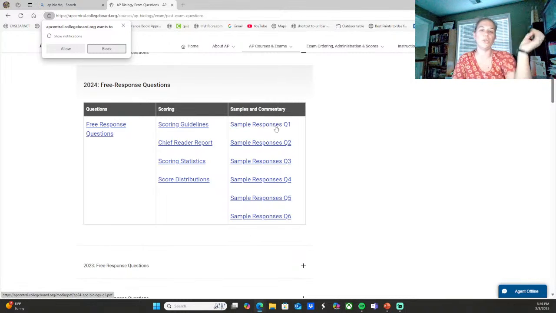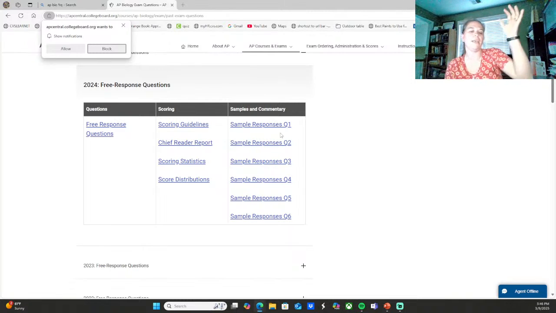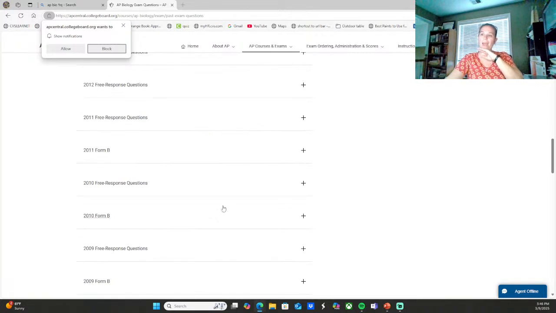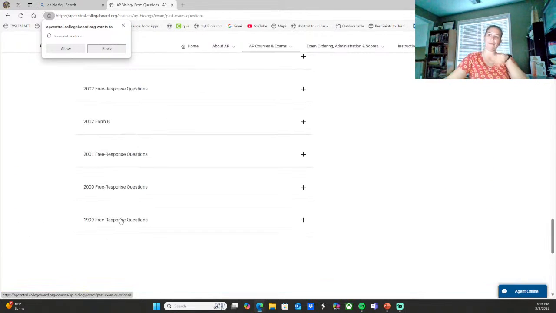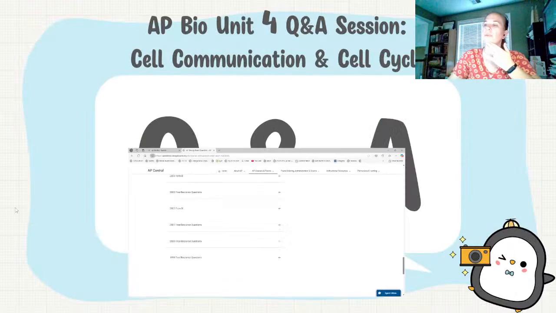So there's usually a student who got a perfect score in there, and they tell you why the student got the perfect score. You also have usually a mid-range person, so someone who got like 8 or 7 FRQ points, and there's usually somebody who got like 3 FRQ points. You can see the different levels to see what the student did well, or what they might have misunderstood that caused them to not get points. So those are all there for you, and they have them going back to like 1999. So there's tons of those questions up there for you.